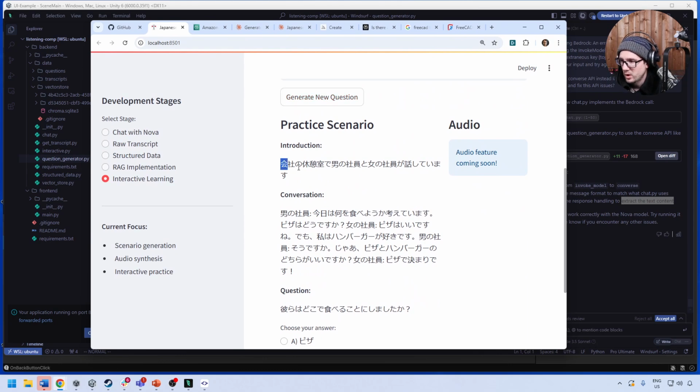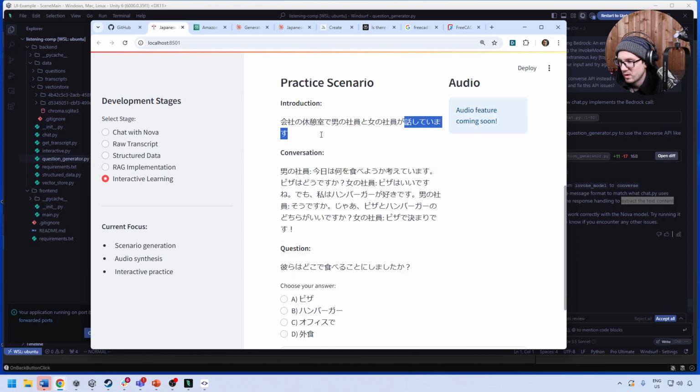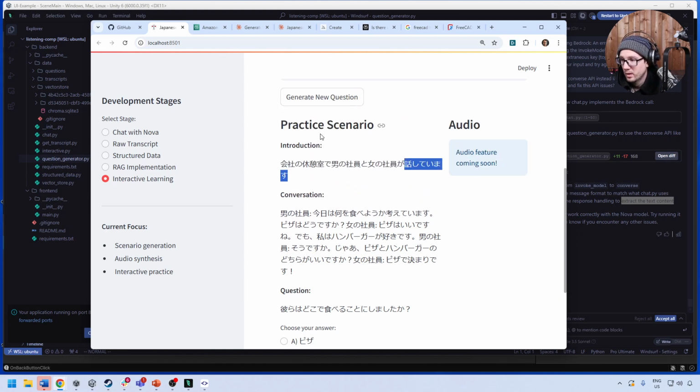So we have Kaisha no aide otoko no kaishain to ona no kaishain. So they're at work. There's a guy and a woman at work, and they're having a conversation. This is looking really good so far.